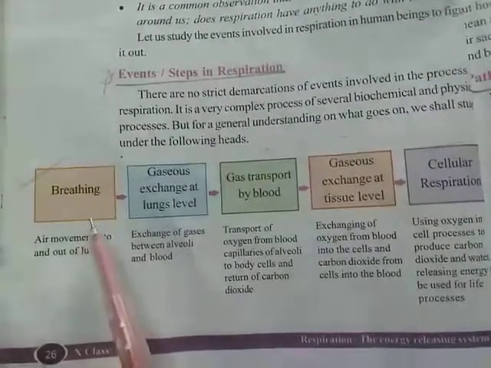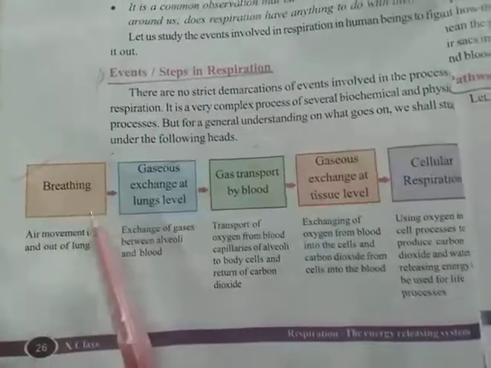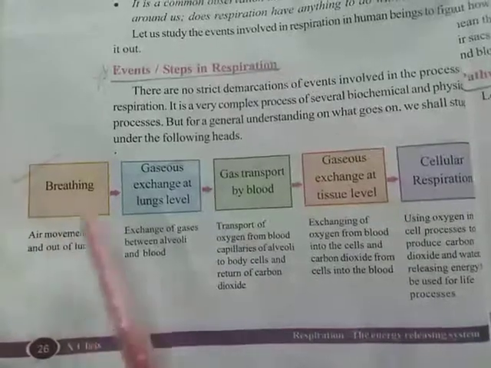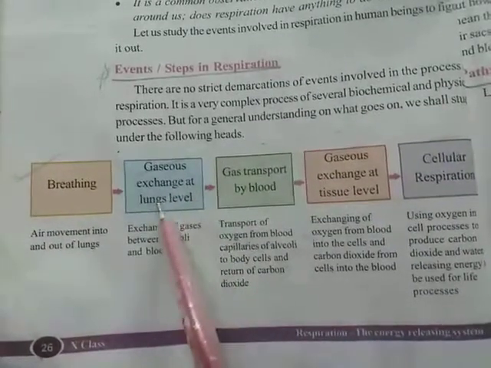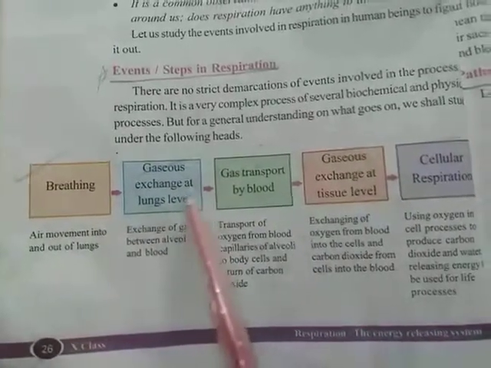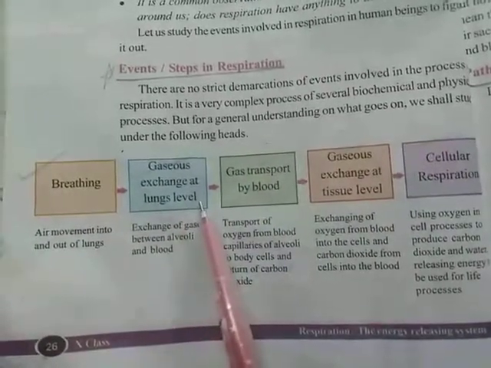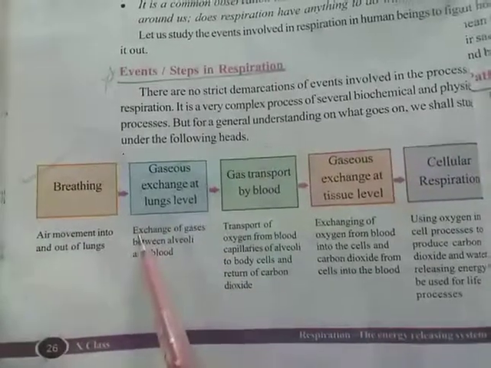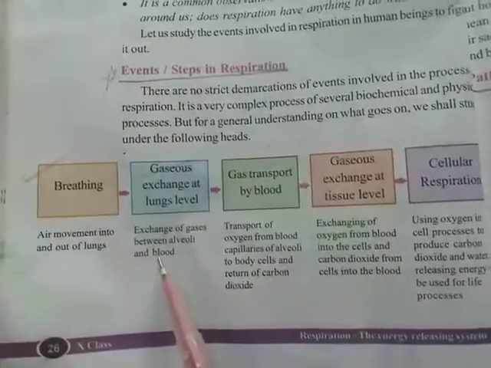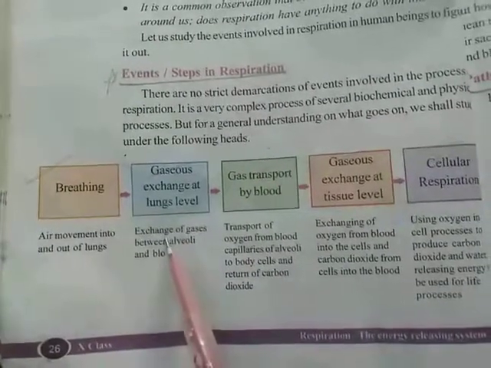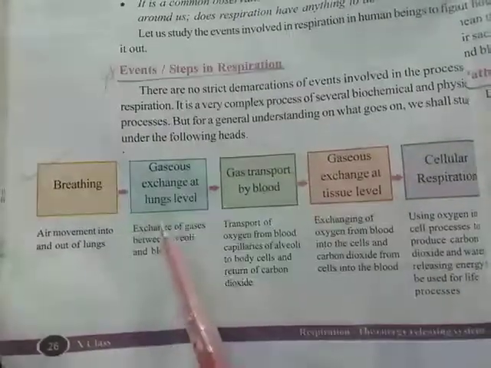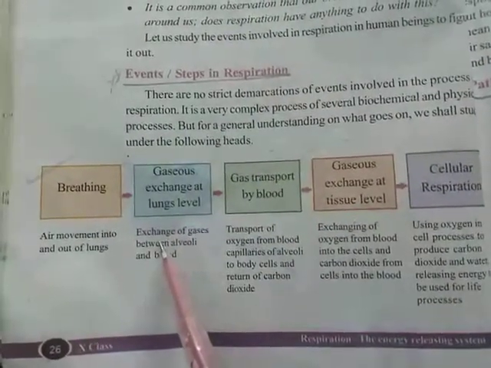Okay, let us see step 2. Whenever the air enters into the lungs and the carbon dioxide comes out from the lungs, then what will happen? Gaseous exchange at lungs level. Exchange of gases takes place at the lungs, between alveoli and blood. Exchange means taking in oxygen and removal of carbon dioxide. This can be done at the lungs.